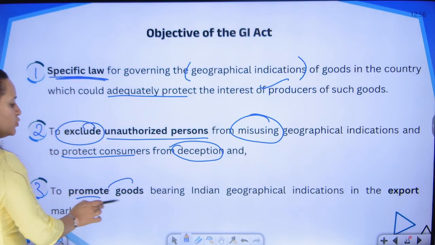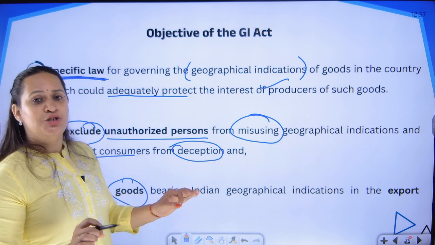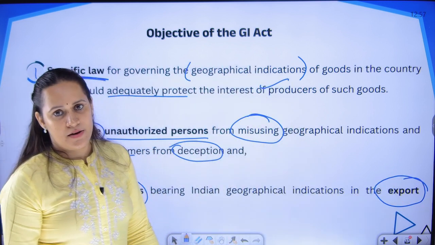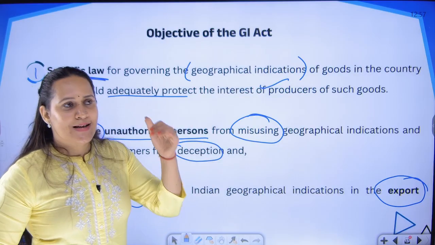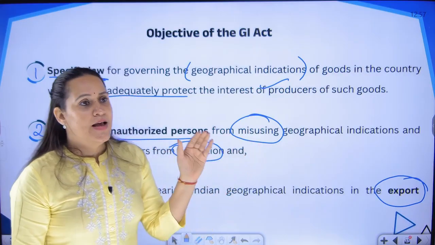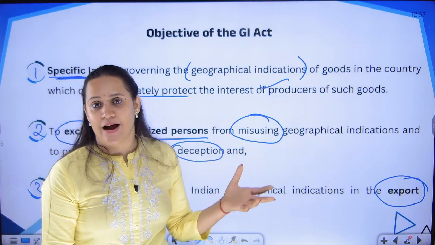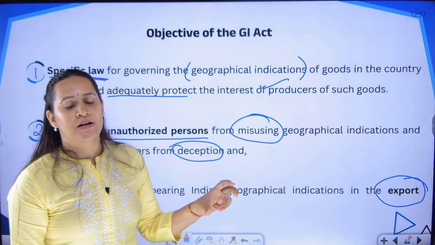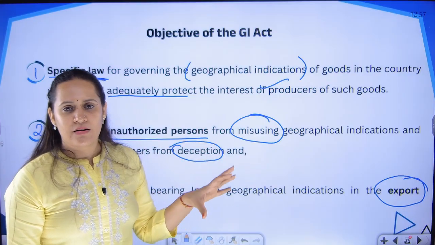Last one, to promote the goods as Indian GI goods and increase the exports from our country. Because GI goods have a certain level of uniqueness, some distinctive characteristics, and a high level of quality standards. Because it classifies all this, it is capable of generating a lot of export income.